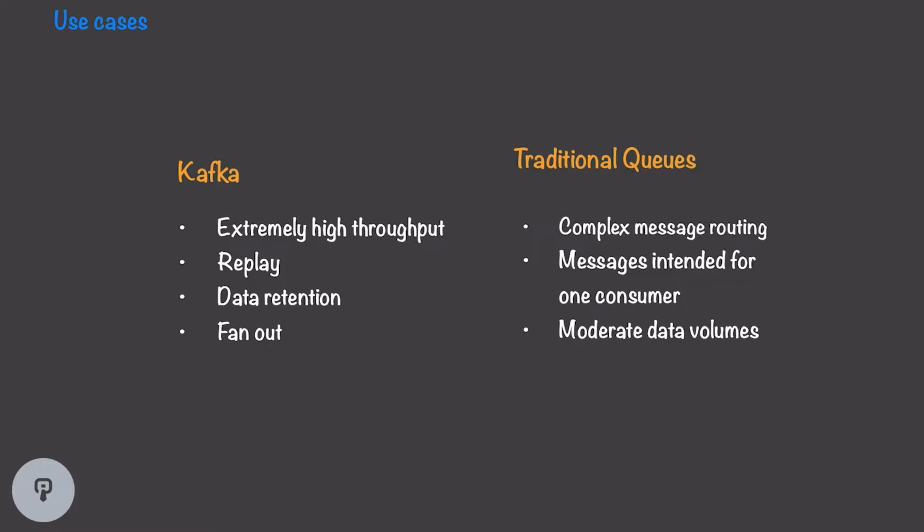And finally, traditional queues are good when we have moderate data volumes and we don't need to have millions of events per second. Traditional queues are still very fast and they can be scaled even more through partitioning, but they'll never reach the same amount of scale that systems like Kafka can.